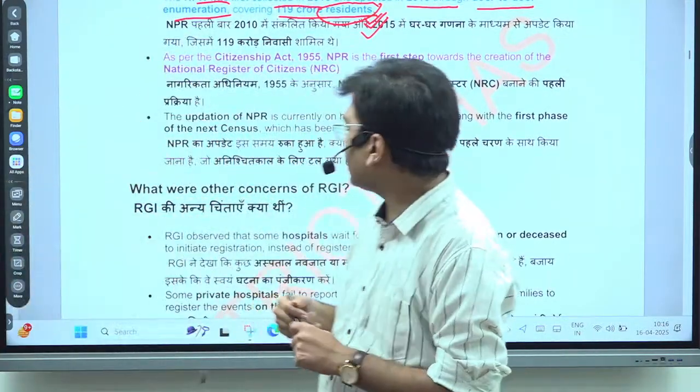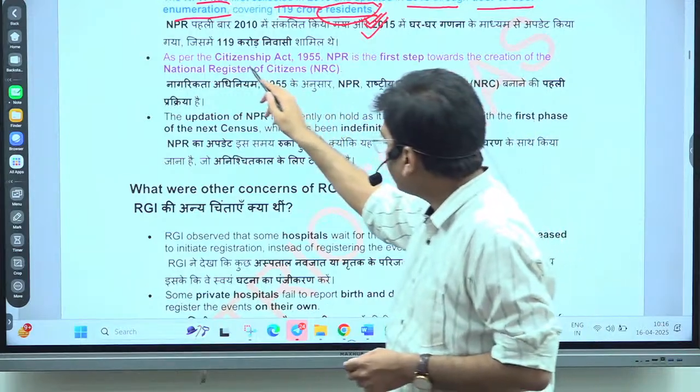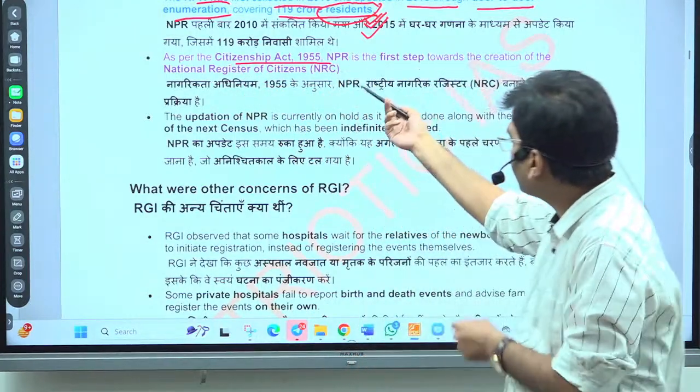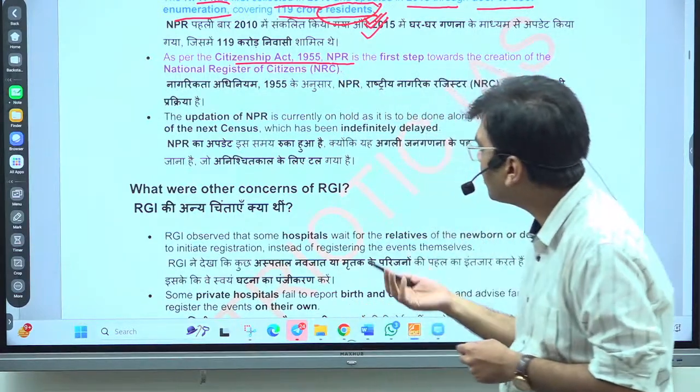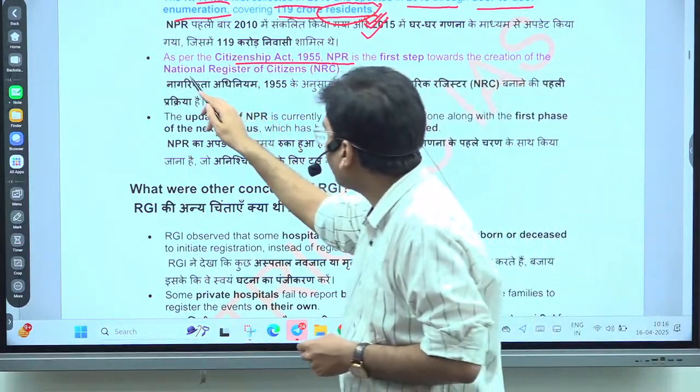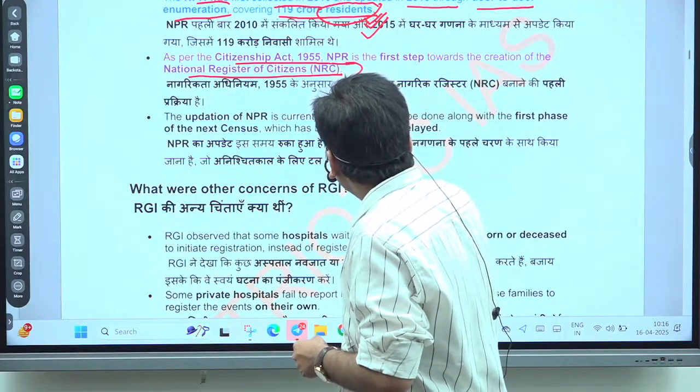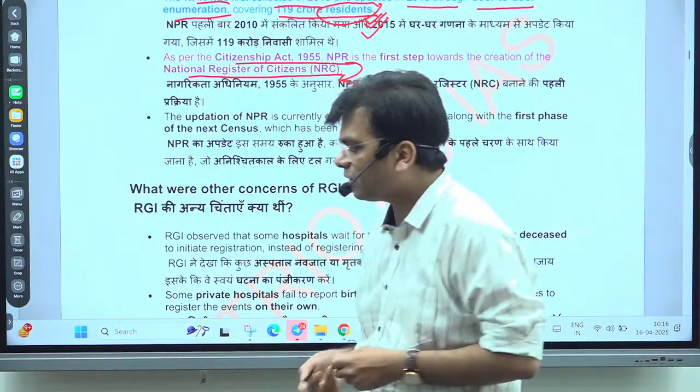Again, under the Citizenship Act of 1955, the first step toward citizenship is to create the National Population Register, and after that the National Register of Citizens will be the end result after verification. Is it clear?